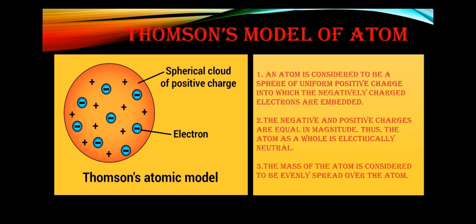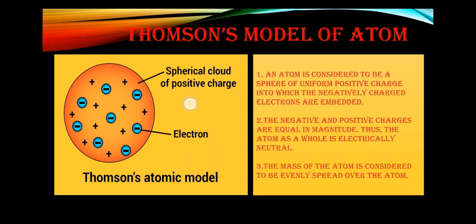In this model, he proposed the following assumptions. First, an atom is considered to be a sphere of uniform positive charge into which the negatively charged electrons are embedded. The negative and positive charges are equal in magnitude, thus the atom as a whole is electrically neutral, and the mass of the atom is considered to be evenly spread over the atom.